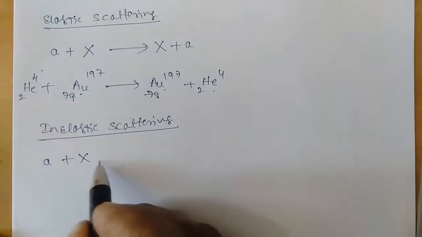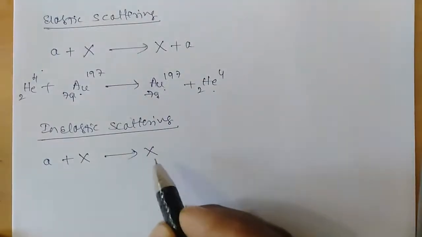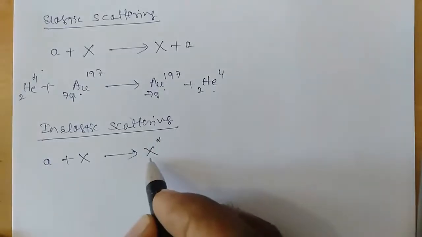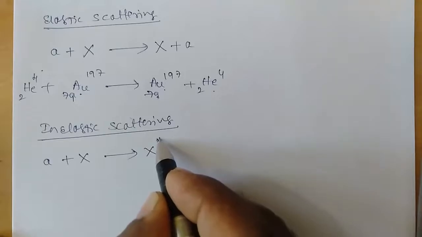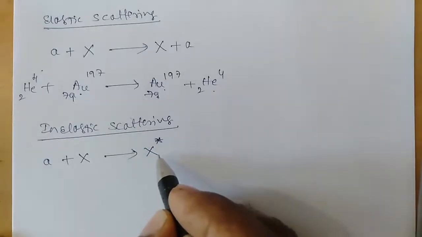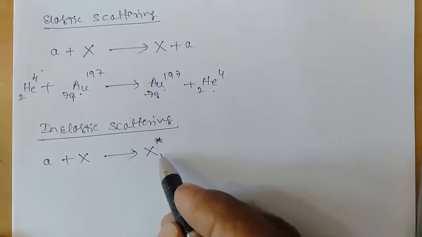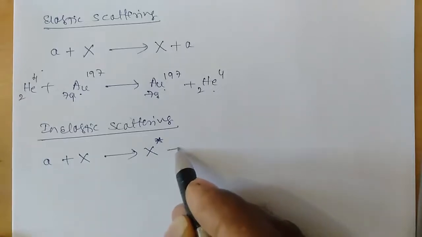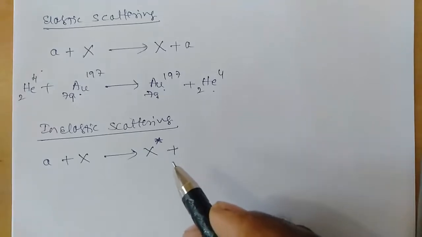When these two are bombarded, a product nucleus X itself is formed, but the energy state of this residual nucleus is not the same. This star indicates that the newly formed residual nucleus will be in the excited state.